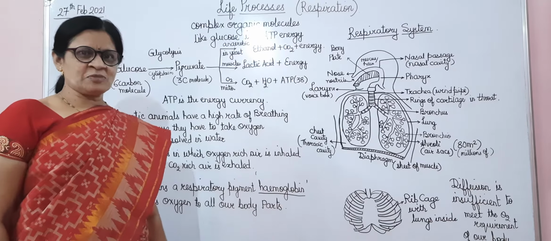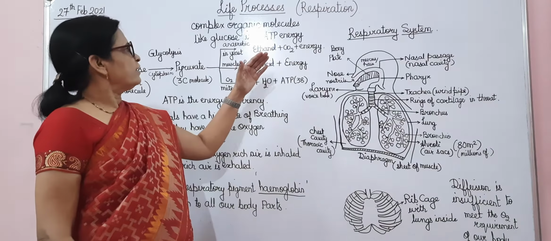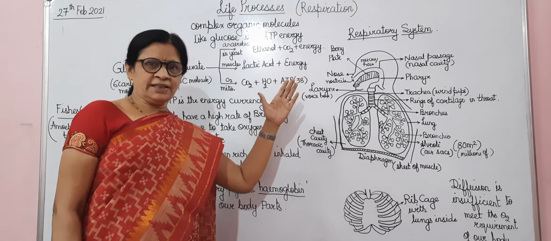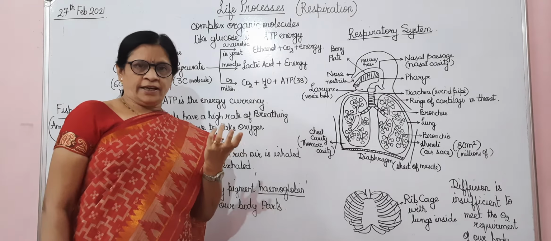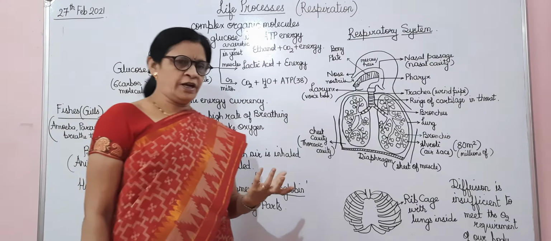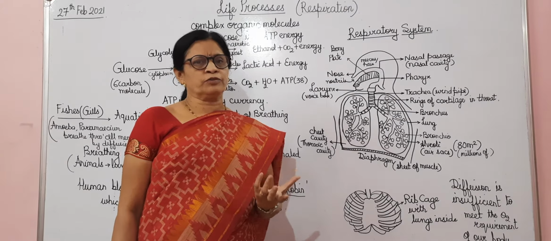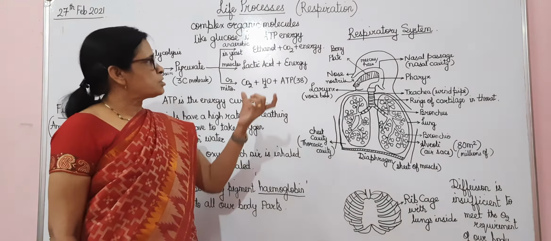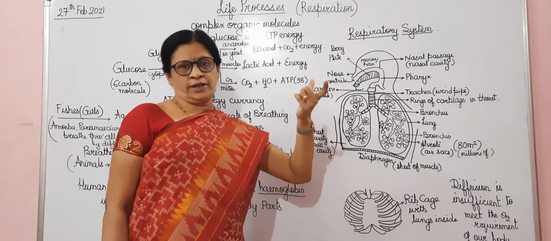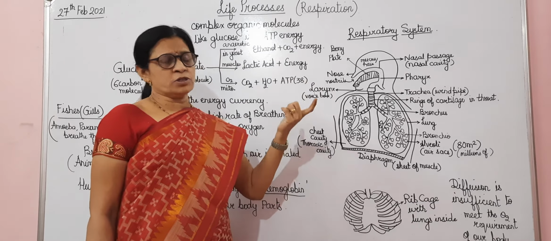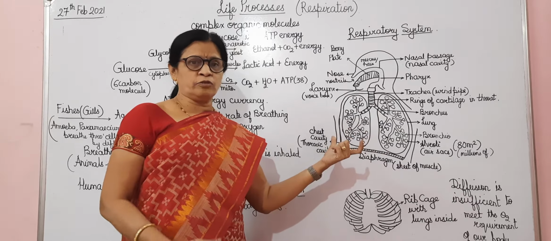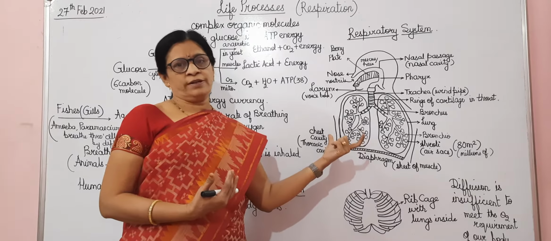We start with the next part of life processes, that is respiration. Now when the body is multicellular, a single cell cannot take in all the oxygen, meaning diffusion is insufficient to meet the oxygen requirement of the body. At this time respiration is necessary, and for respiration every human body, and big animals also, need a special respiratory system to convert the food which we have eaten into energy.